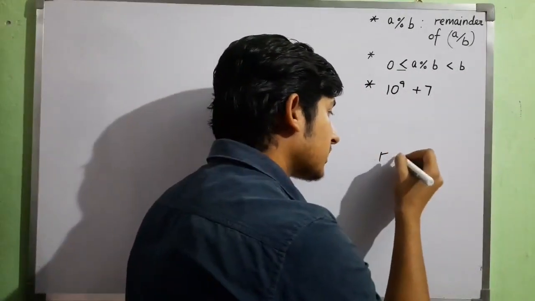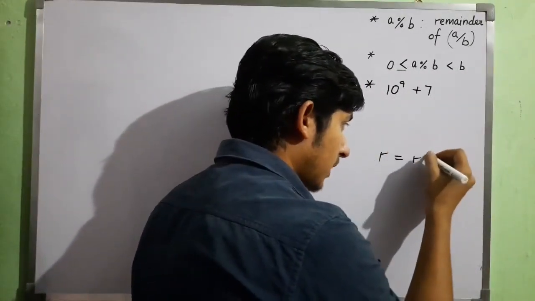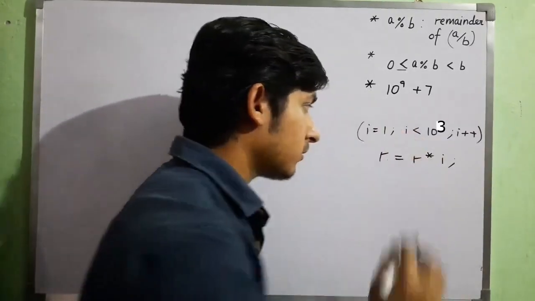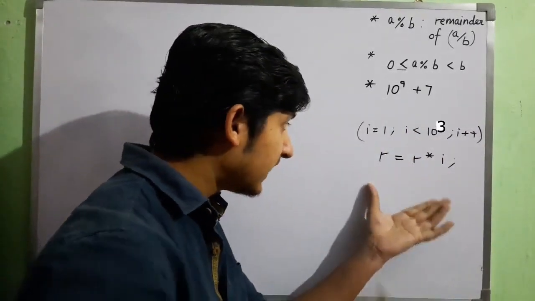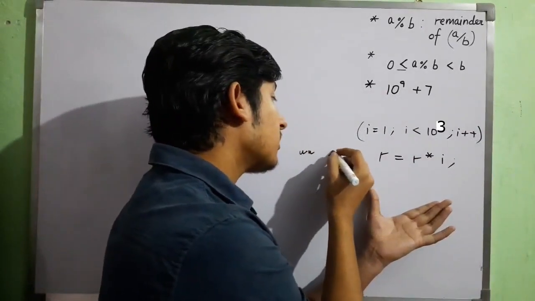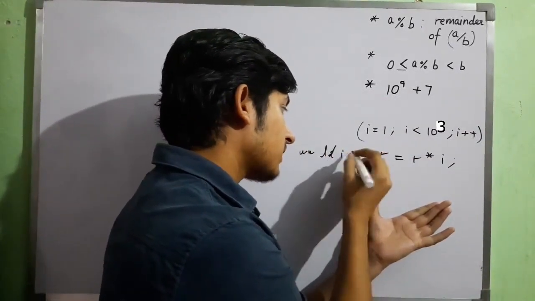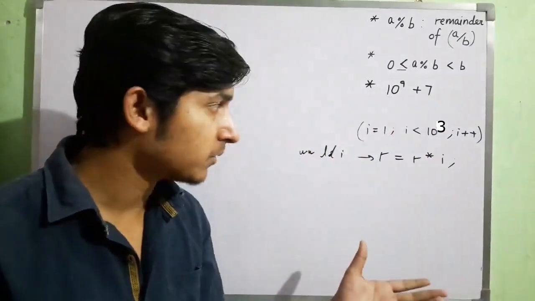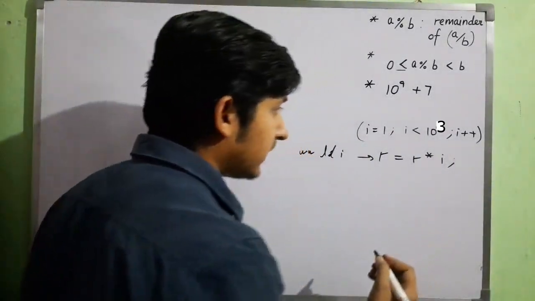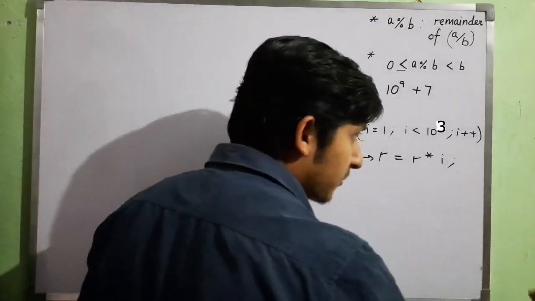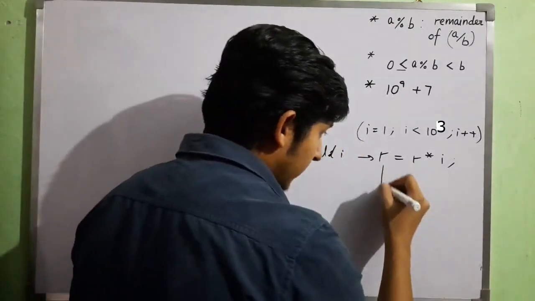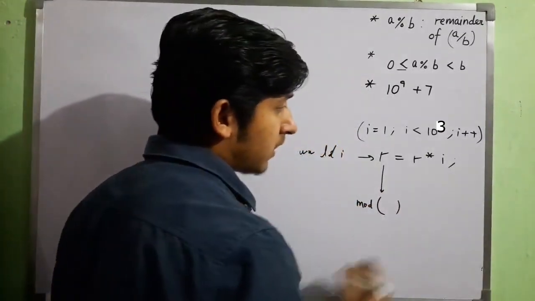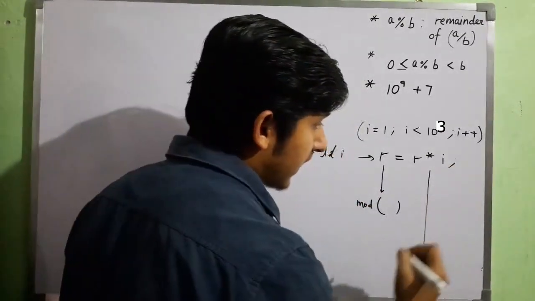Basically, when you are supposed to store r into I, and I is now storing this inside an unsigned long integer, r is not possible, for the reason I told you before. So due to the multiplicative property, instead of taking mod of the final result, I take mod of every term.